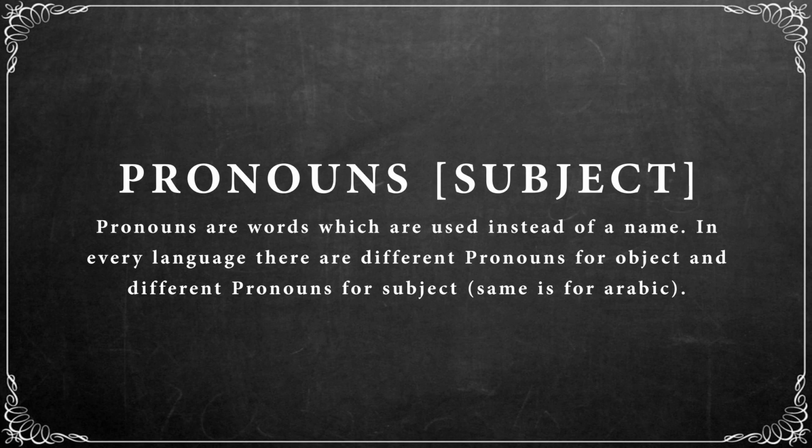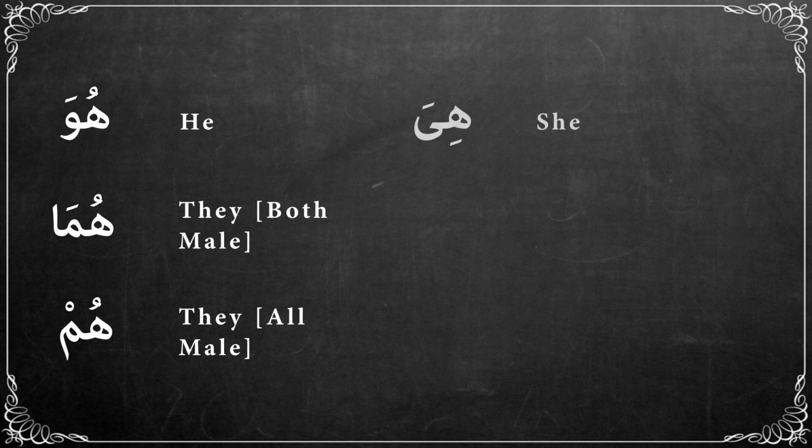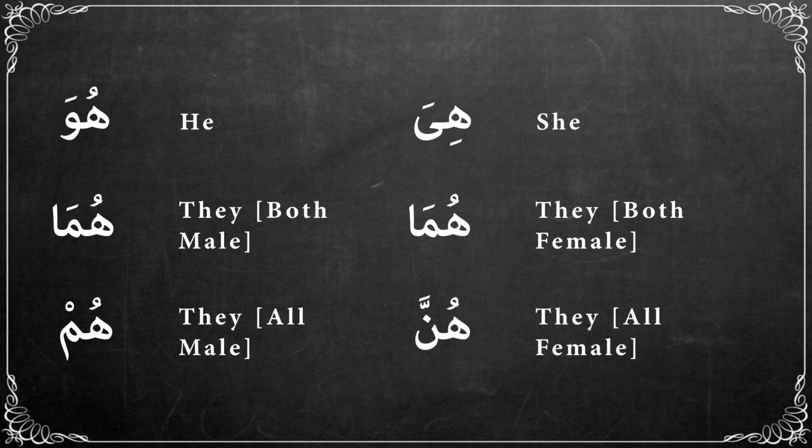Pronouns for subjects. Pronouns are words which are used instead of a name. In every language there are different pronouns for object and different pronouns for subject, and the same is for Arabic. هو, he. هما, they, both male. هم, they, all male. هي, she. هما, they, both female. هن, they, all female.